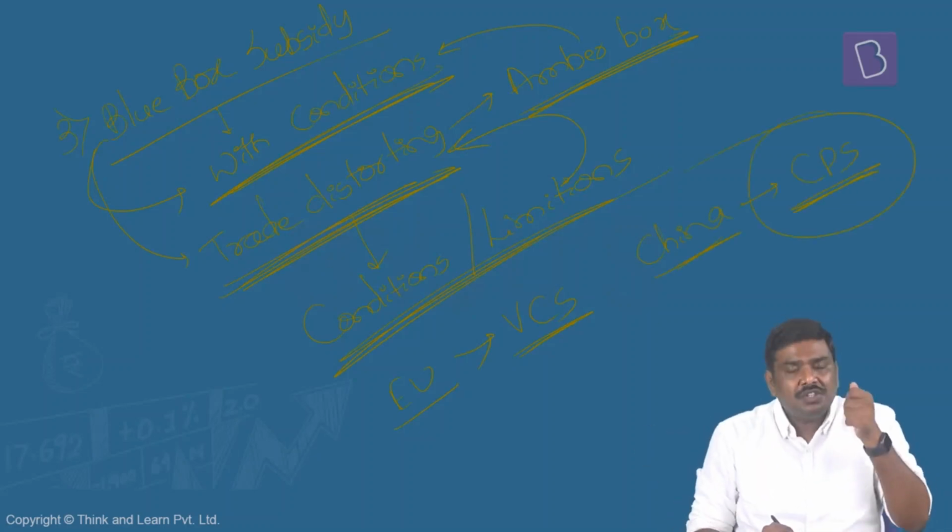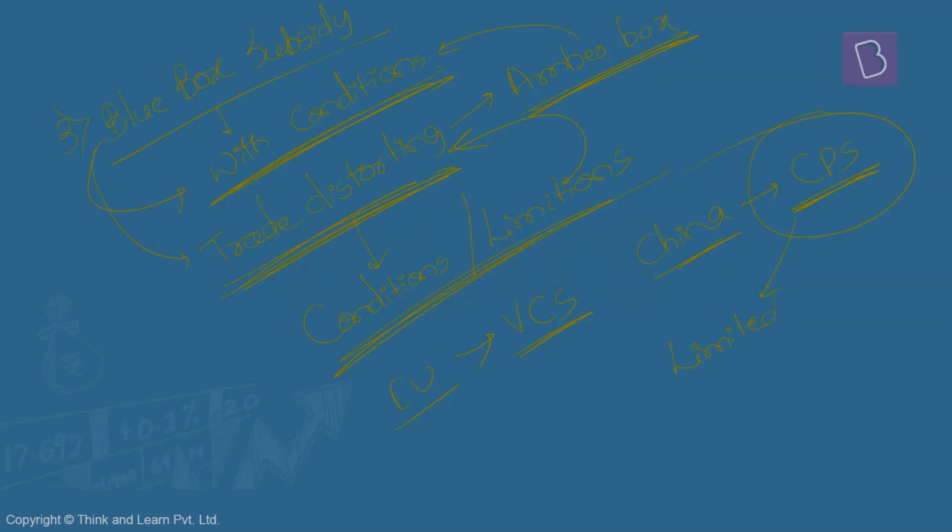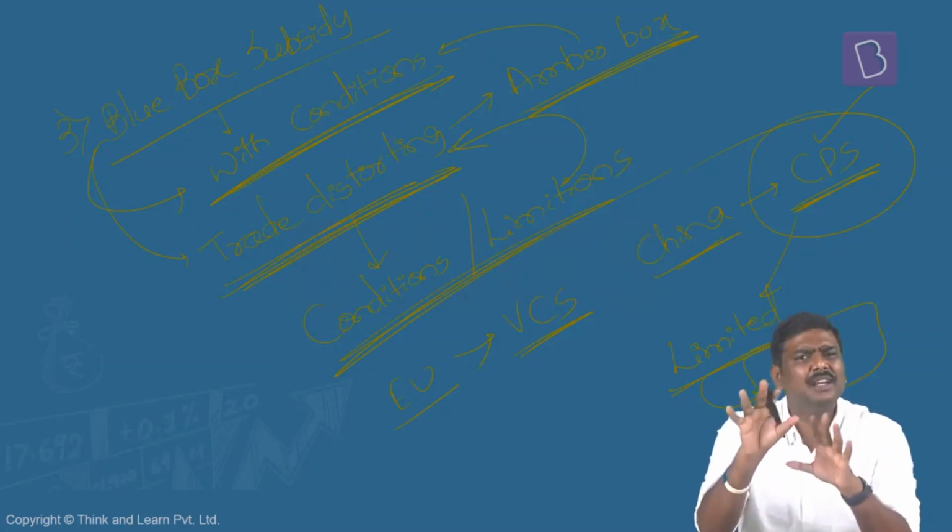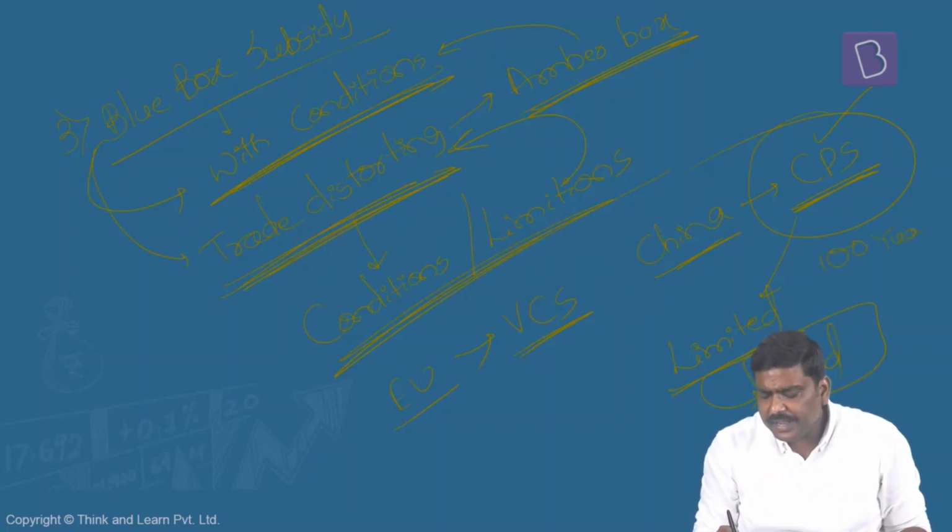In case of a corn producer subsidy, what the Chinese government did was it limited the amount of a subsidy that would be provided for the corn producers based on the amount of land used for cultivation. Is it okay? Let's take a simple hypothetical number here. Imagine they said that 100 yuan worth of a subsidy will be provided for only those producers of corn who are going to produce it on, let's say, 2 hectares.